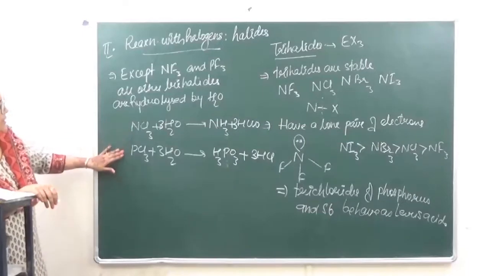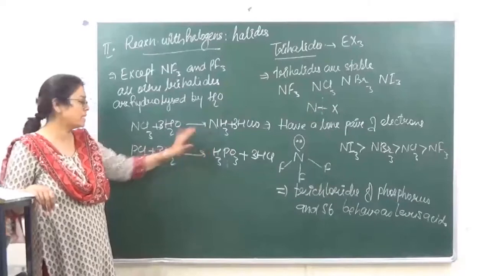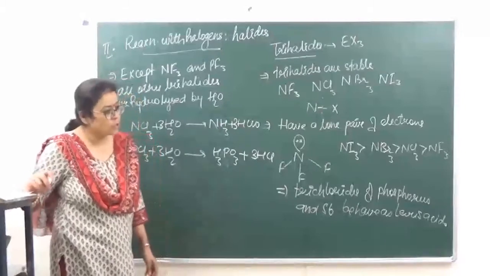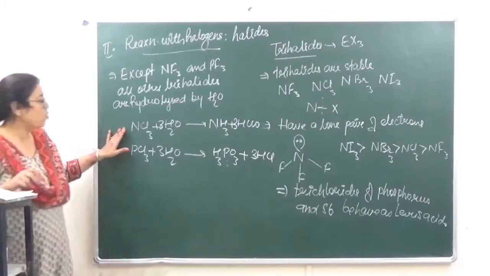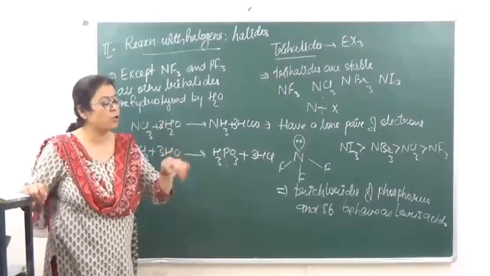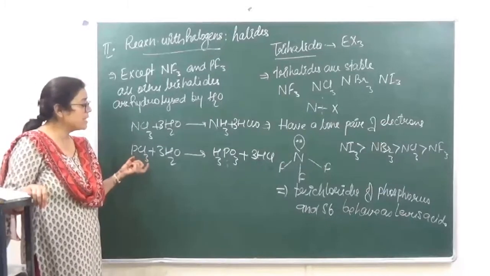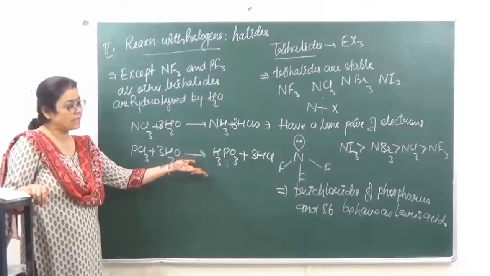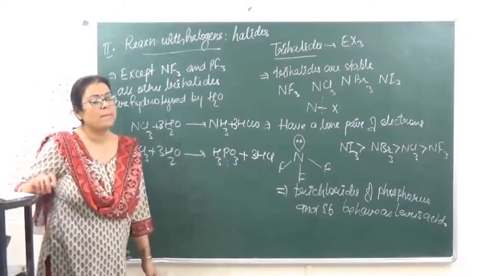So when you're looking over here, when NCl3 is hydrolyzed, we are getting a base. Ammonia is a base. Whereas when PCl3 is hydrolyzed, we are going to get an acid over here, H3PO3. ठीक है, सो इसका मतलब क्या हुआ कि in case of NCl3 it is only going to behave as proton acceptor. So NCl3 will only behave as a base, whereas PCl3 can accept a pair of electrons and they can be converted into acids. Therefore PCl3 is acidic, whereas NCl3 is going to be basic in nature.